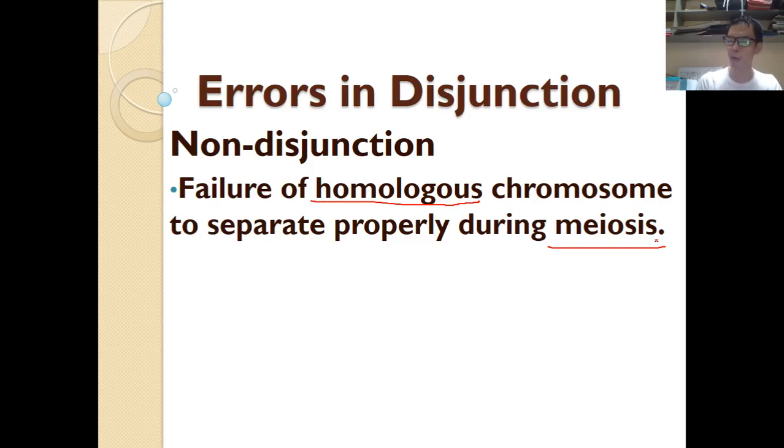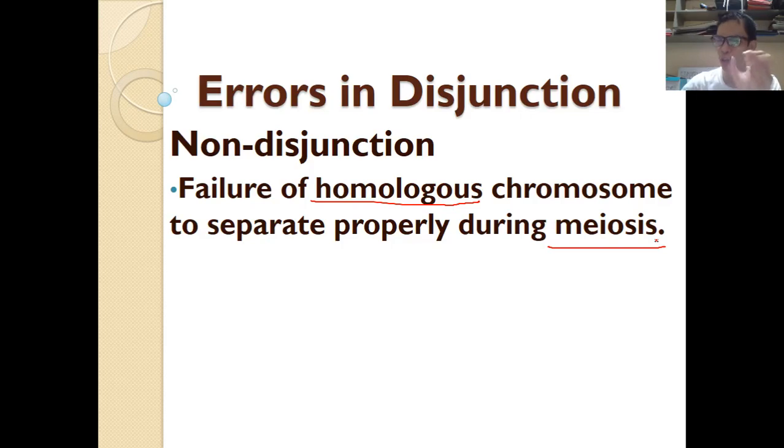So if the number of chromosomes is altered, the physical appearance and also the normal body functioning of the organism will be compromised. So during meiosis, the homologous chromosomes should be separating properly.